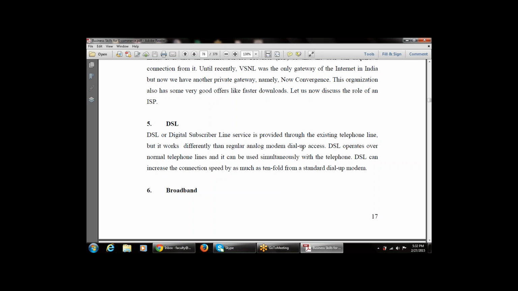DSL can increase the connection speed. Whenever we use DSL, it increases the connection speed by as much as tenfold from a standard dial-up modem.